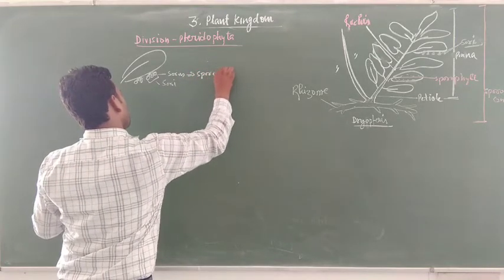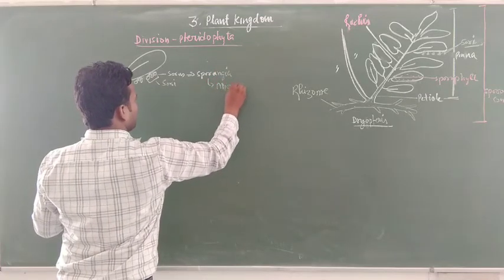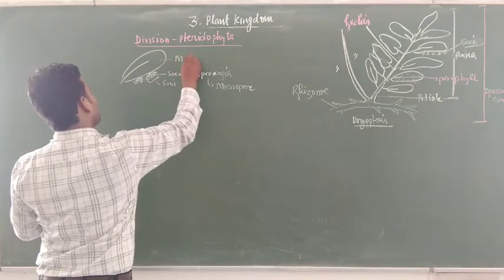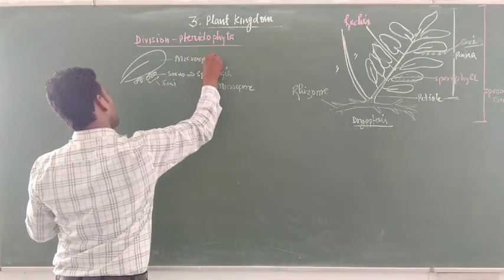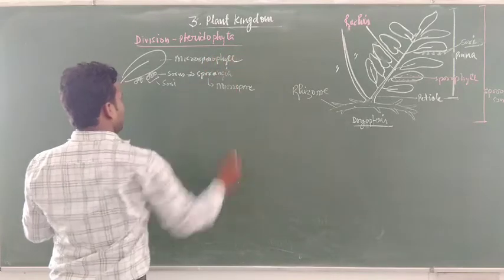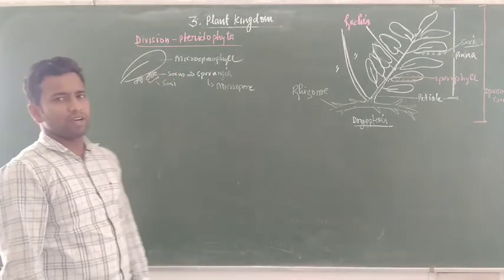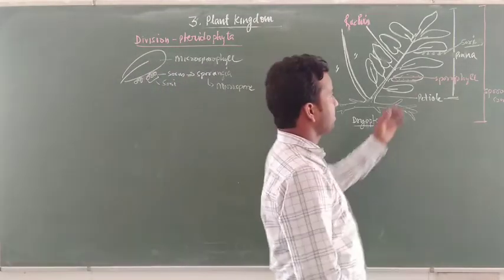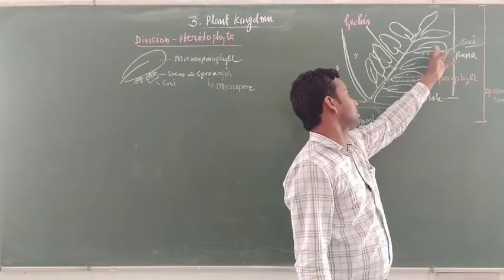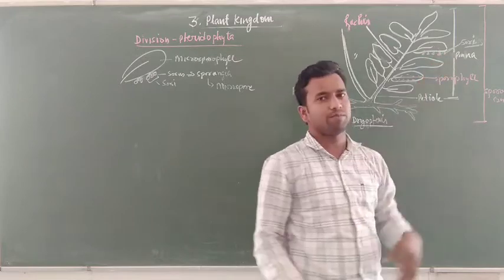If the sporangia form microspore, then this leaf will be the microsporophyll. If the sporangia form megaspore, then the leaf will be the megasporophyll. In the same way, in the Dryopteris case, this leaf may be the microsporophyll or megasporophyll, depending on which type of spore they are going to form.